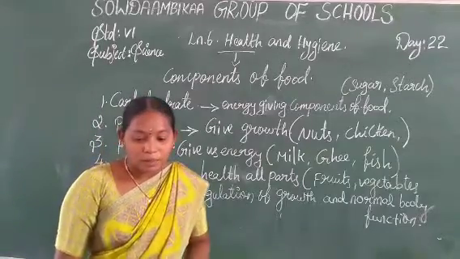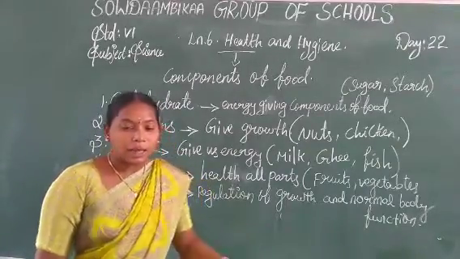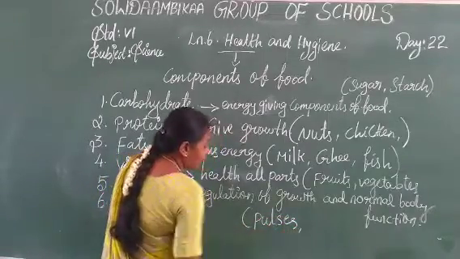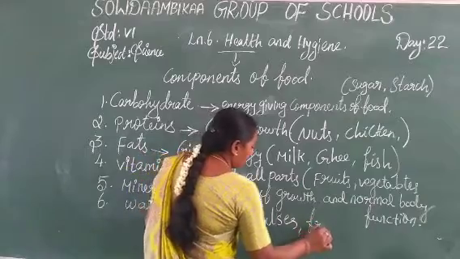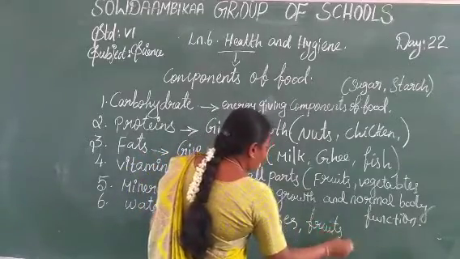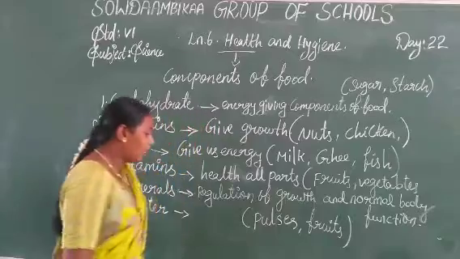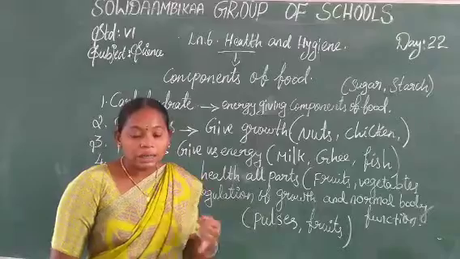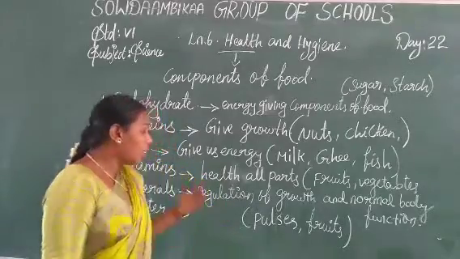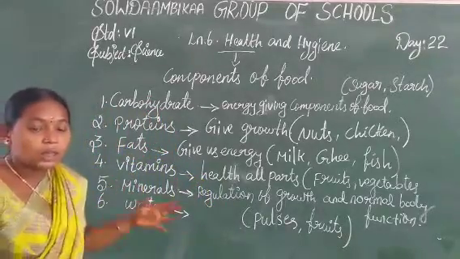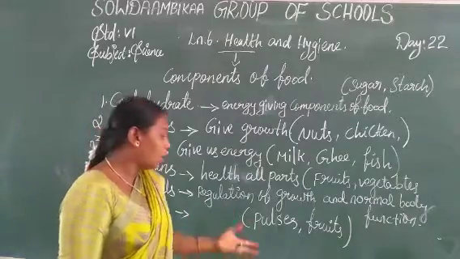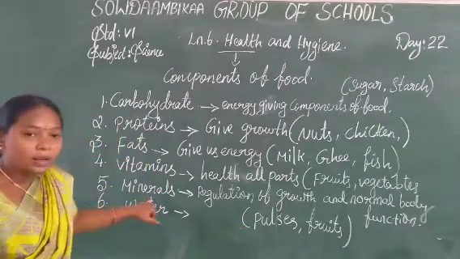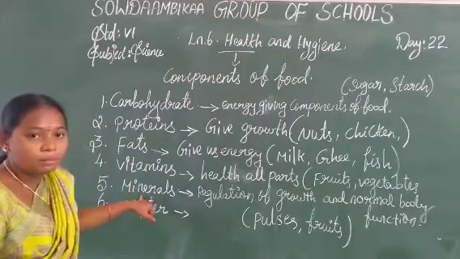The food items rich in minerals are pulses, eggs, fruits, the raw fruits, milk, and vegetables also. Raw fruits, raw vegetables, pulses, milk, egg. These food items are rich in minerals.